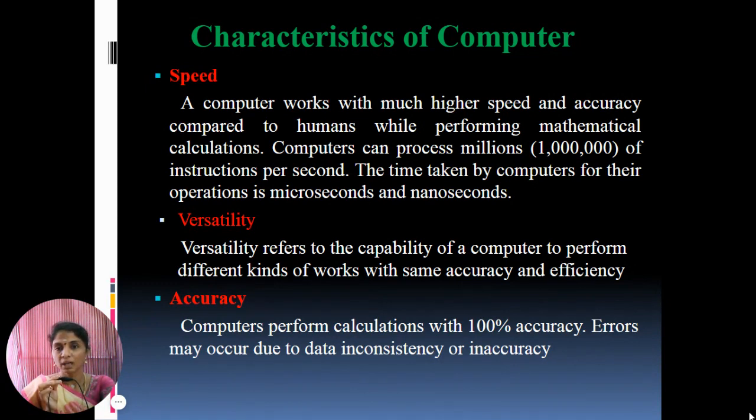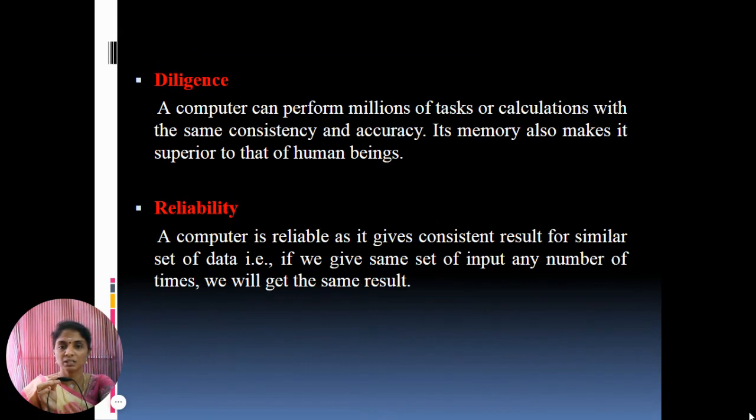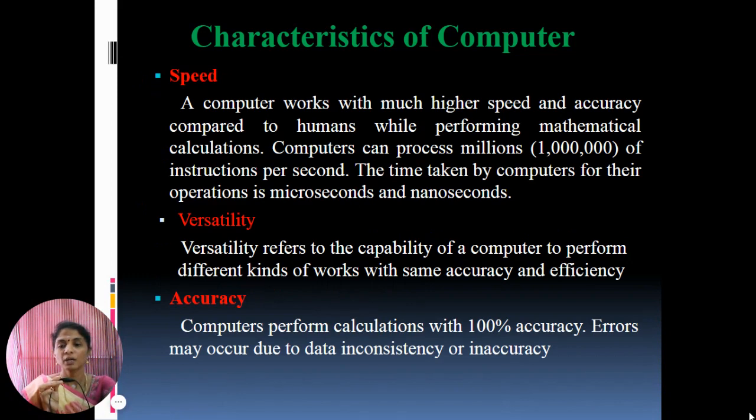And next one of the characteristics is versatility. Versatility refers to the capability of the computer to perform different kinds of work with the same accuracy and efficiency. Third one of the characteristics, accuracy. So what is called as accuracy? Computer performs calculation with 100% accuracy. Error may occur due to data inconsistency in accuracy.